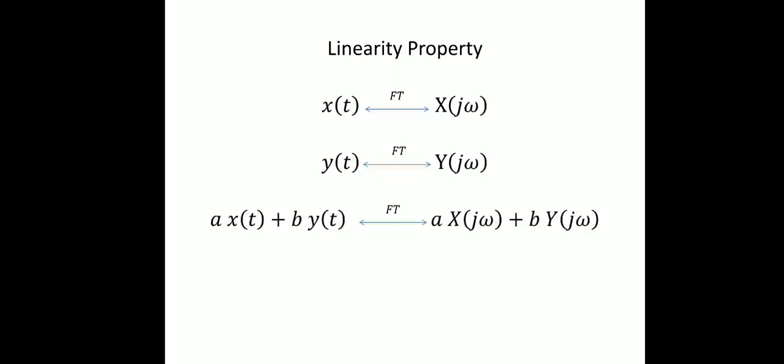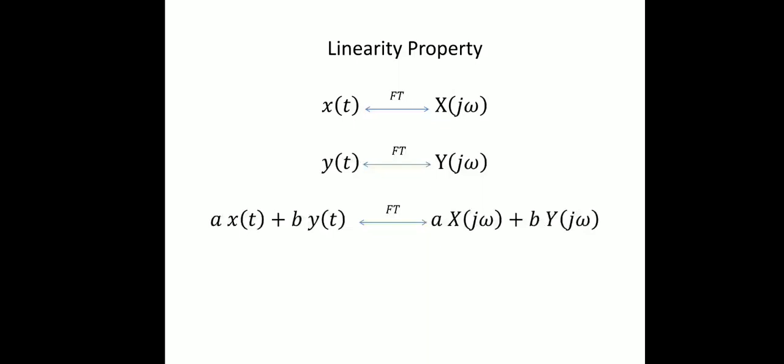By observing the linearity property relation of the Fourier transform, we can say the left hand side of the relation says the time domain signals we have taken into consideration are x of t and y of t. First, scale those time signals by factors a and b respectively, then add the scaled signals and determine the Fourier transform of the sum signal.